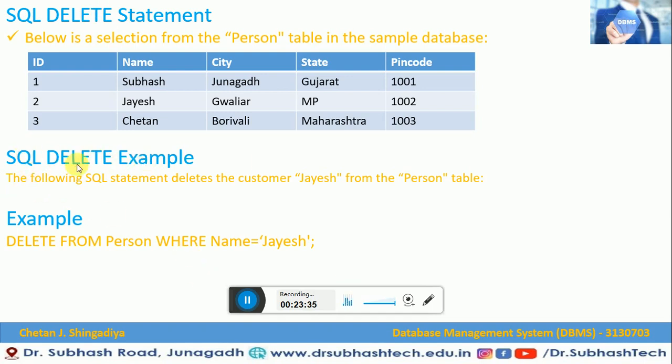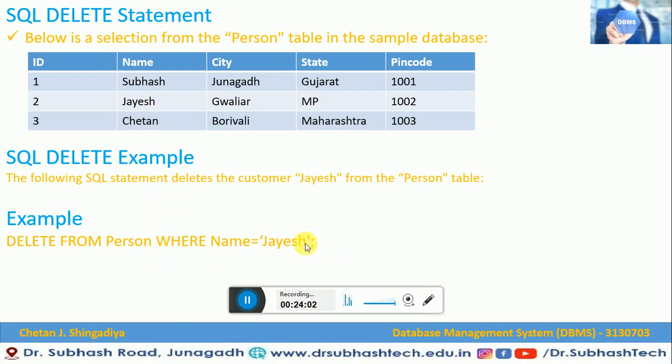So let us see an SQL delete example. The following SQL statement deletes the customer JS from the person table. So what could be the syntax? DELETE FROM person WHERE name = 'JS'. Person is the table, and in that person table the record where name is equal to JS will be deleted.